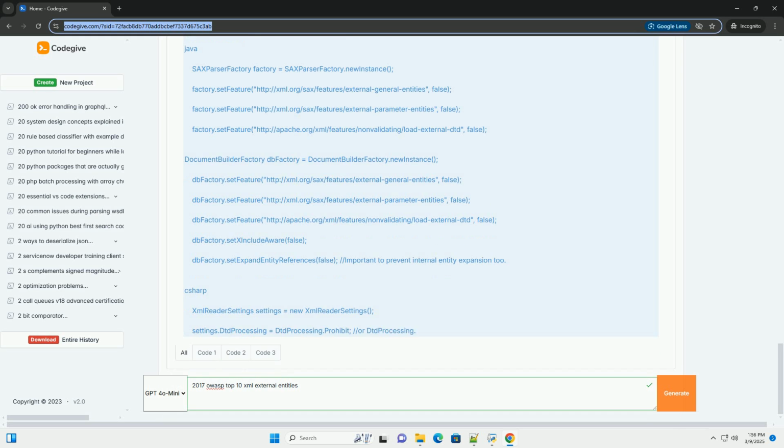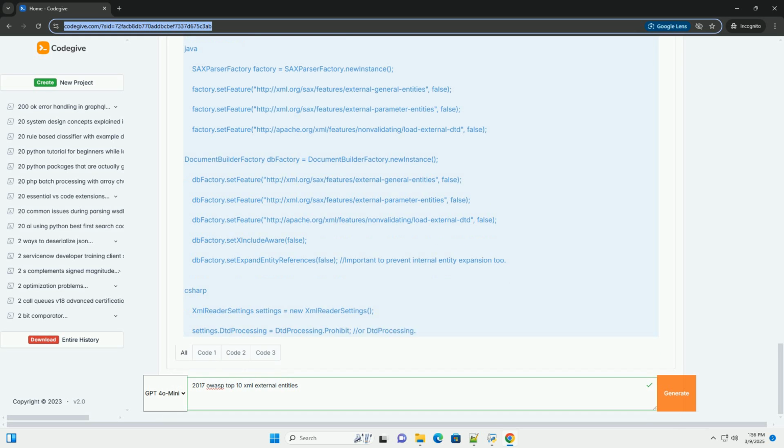2. Server-side request forgery, SSRF. The attacker crafts an XML payload that defines an external entity pointing to an internal service or an external website. Example: this payload attempts to make an HTTP request to http://internal.example.com/admin. If the server is vulnerable to XXE, it will make the request on behalf of the attacker.